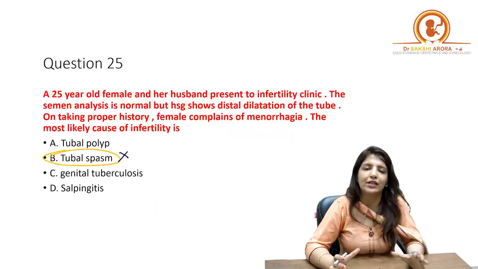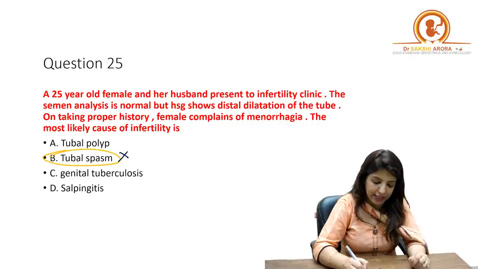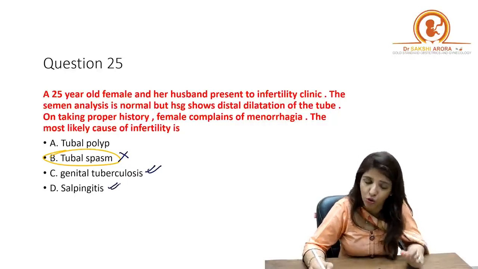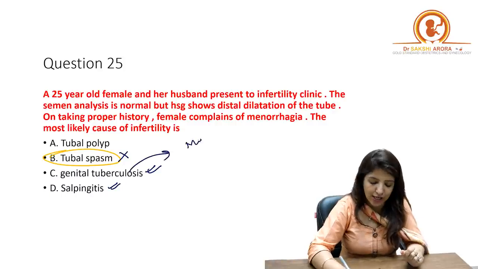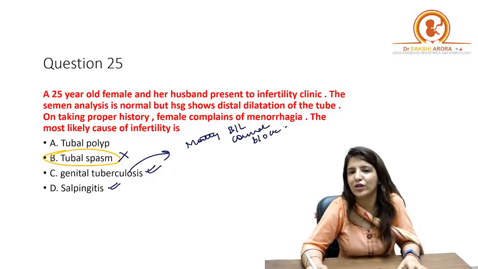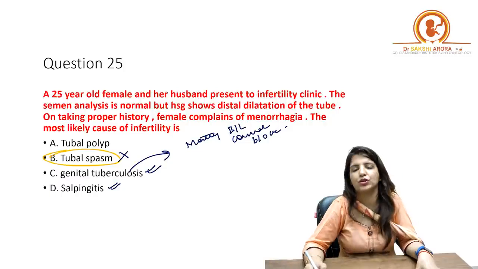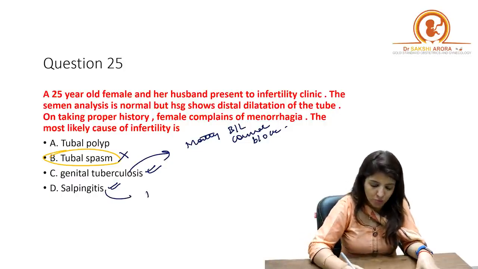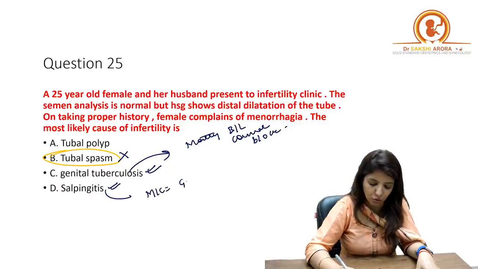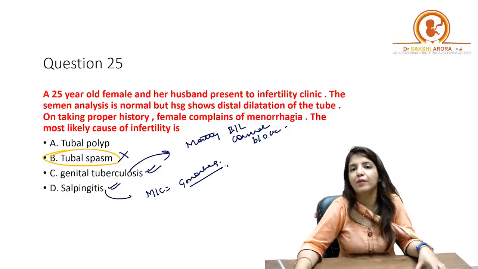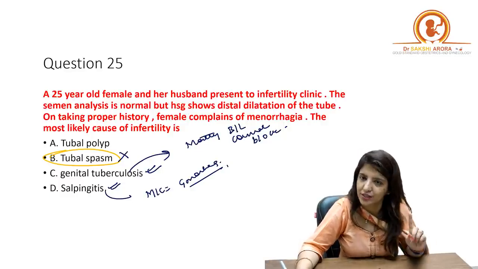Now, distal dilatation of the tube can be seen in tuberculosis and it can be seen in salpingitis both, although tuberculosis mostly presents with bilateral cornual block. The most common finding which you are going to get is a bilateral cornual block with genital tuberculosis and not a distal block. Distal block is most commonly seen with gonorrhea. The most common cause of bilateral distal block is gonorrhea and not tuberculosis, number one.